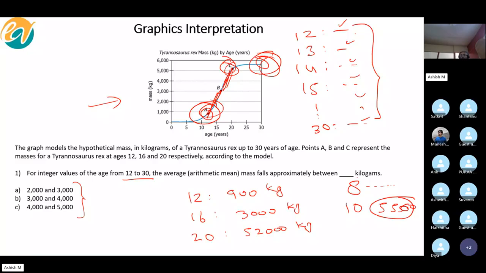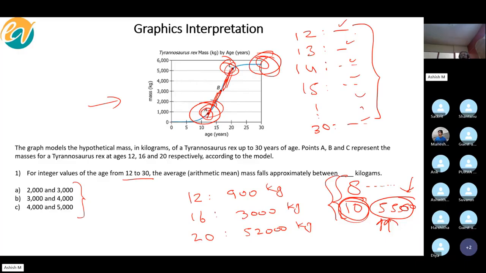Correct? So when we are looking at an average of this, clearly it will be heavily influenced by this, right? Because out of these 18 entries, 10 entries are 5,500. Guys, are you getting me? In terms of weighted average, clearly the weight of these 10 entries would heavily impact the weighted average of the entire 18 entries.